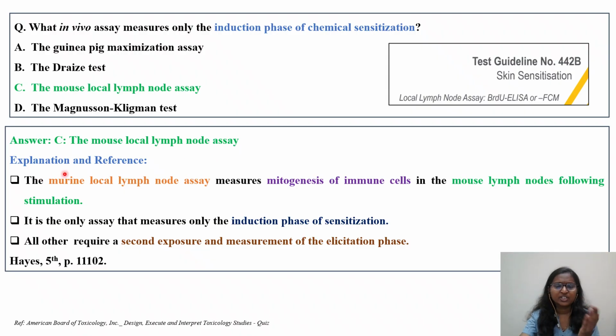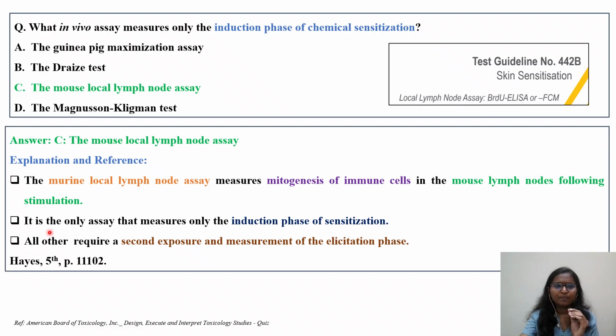The explanation and reference given by the American Board of Toxicology is that the murine local lymph node assay measures mitogenesis of immune cells. Among the immune cells, they are specifically measuring one particular phase, the mitogenesis phase, in the mouse lymph nodes following the stimulation. So after the stimulation, they are measuring only the mitogenesis phase in the lymph nodes.